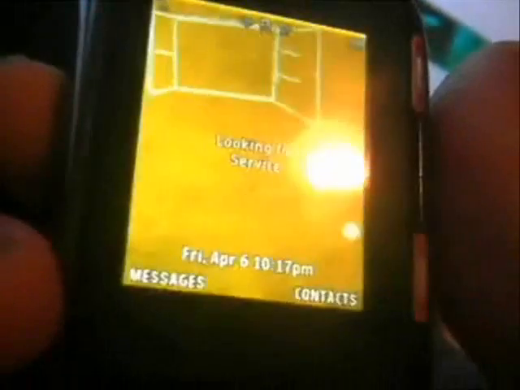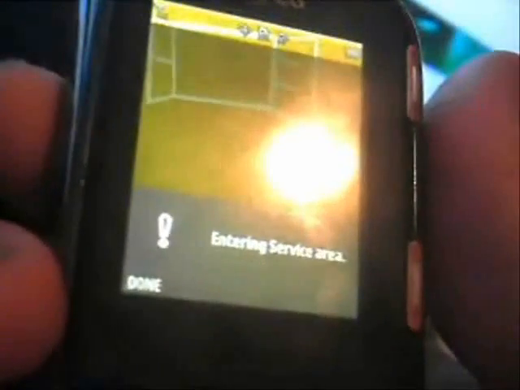So pretty much just let it do its thing. It'll boot up. There's my Bell logo. Entering service area. And now you're going to want to go back and push that menu button. Menu, go to my downloads. Go to the ringers, which was empty, and voila.